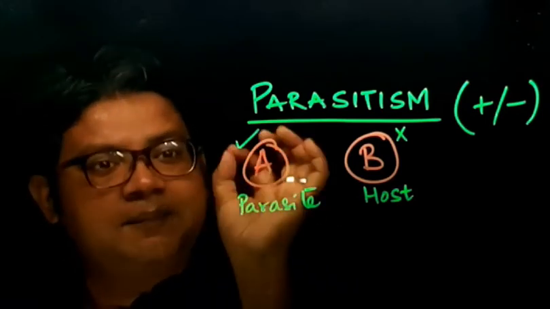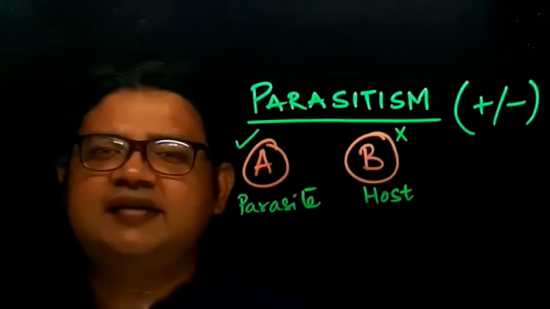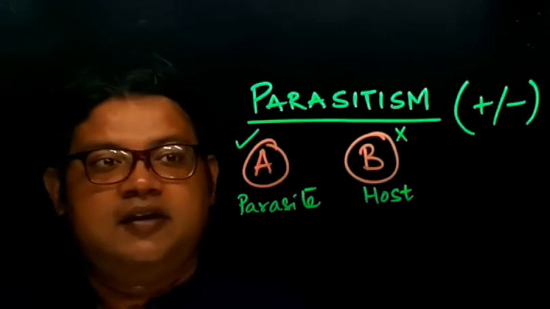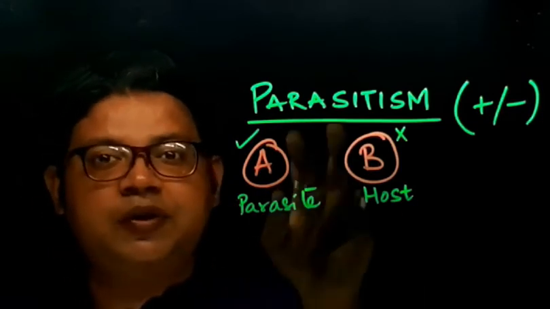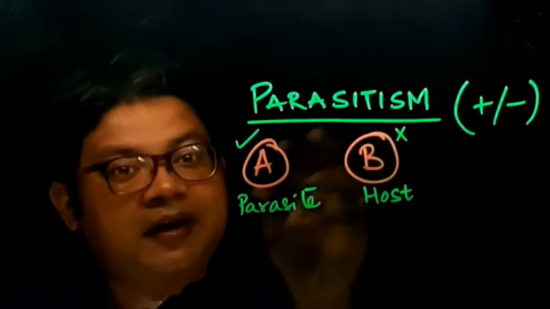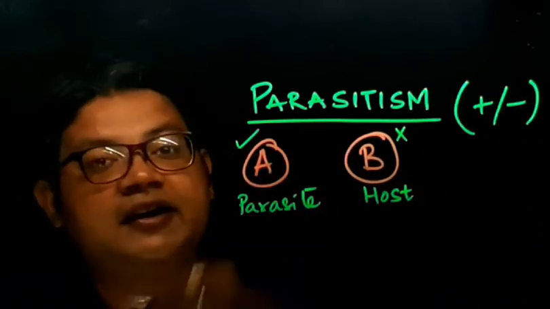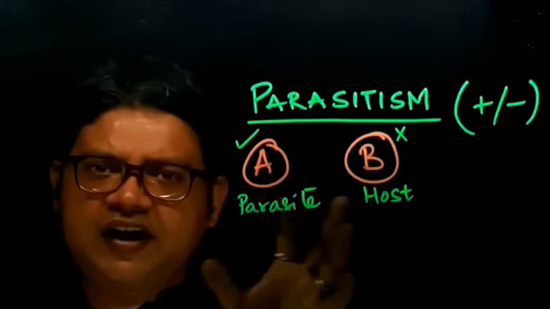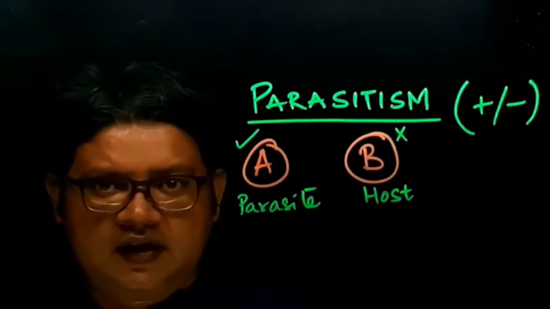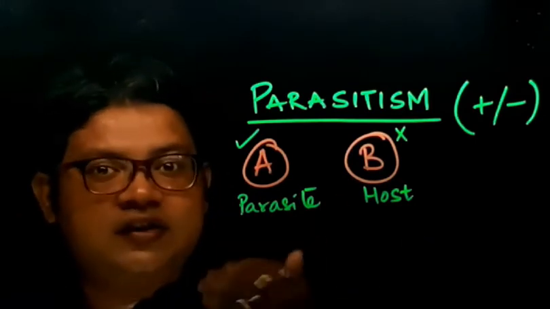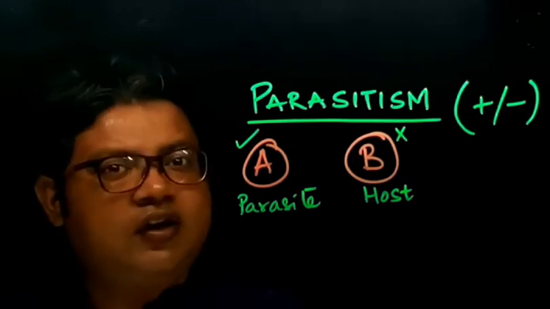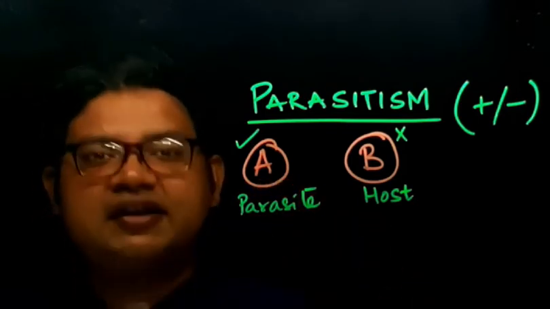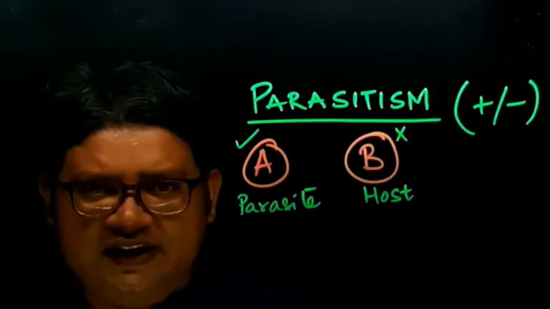Now, normally the parasite is smaller in size as compared to the host. Depending on the type of interaction between a parasite and a host, the size of the parasite, and the characteristics of the parasite, parasites can be classified into different types. We will learn all these different types in this lecture. So let us start with these different types of parasites so that we understand this topic in more detail.